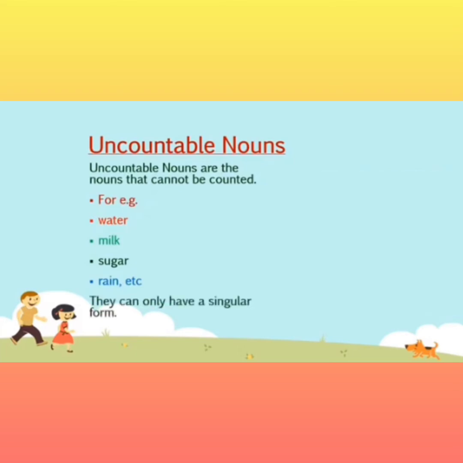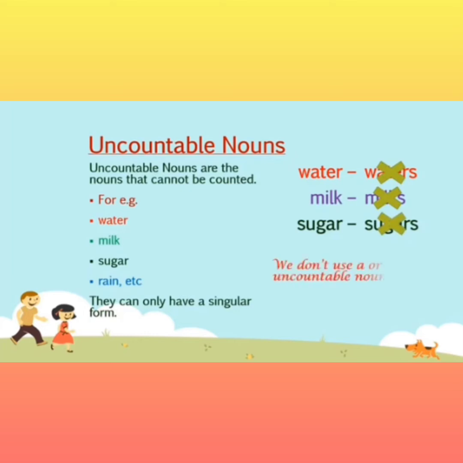But always remember, uncountable nouns have only singular form. There is no plural form for uncountable nouns. Just imagine, can you call water as waters? Not at all. Can we call milk as milks? No. And sugar as sugars? Not at all.